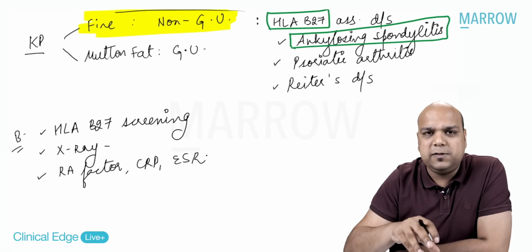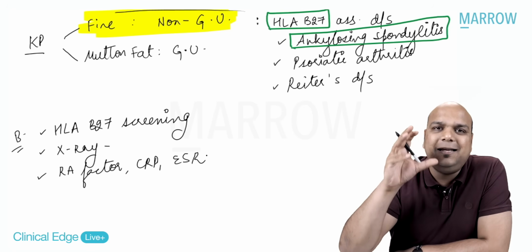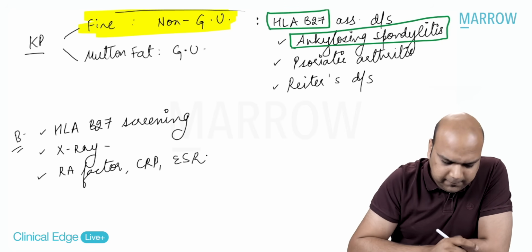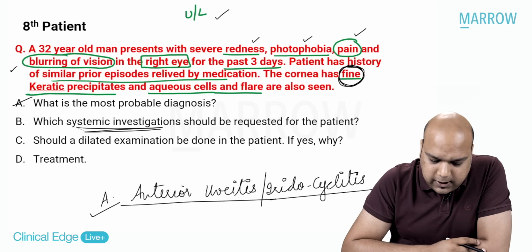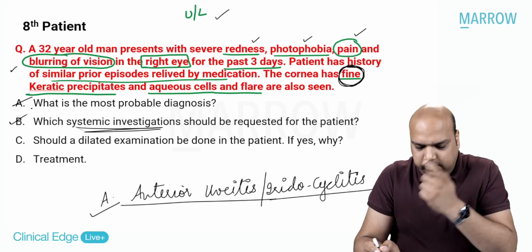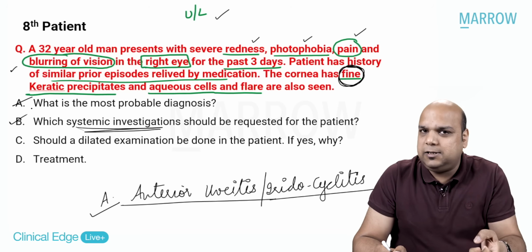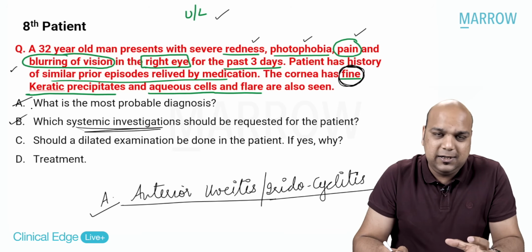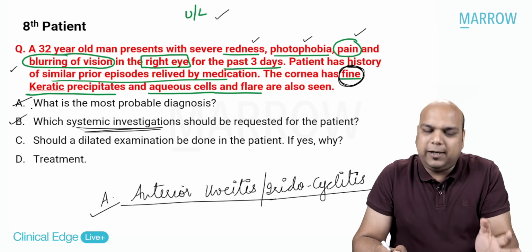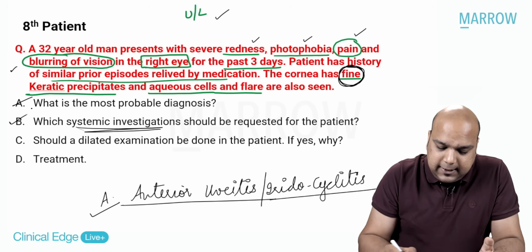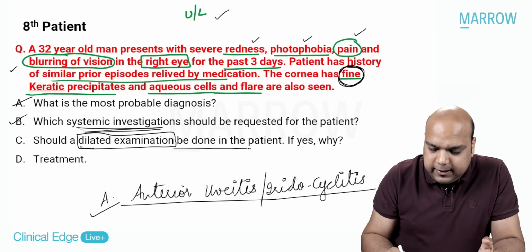Most likely ankylosing spondylitis. This is my primary thinking when I am a clinician. Okay. Now, should a dilated exam be done? See, it is a very important question. Again, it makes you think like a clinician. That is what you should think about when you are thinking about clinical context. Should a dilated examination, that means should you dilate the pupil, be done in this patient?